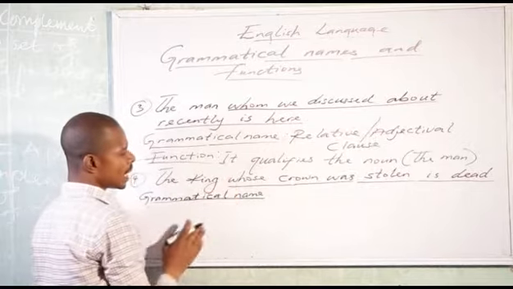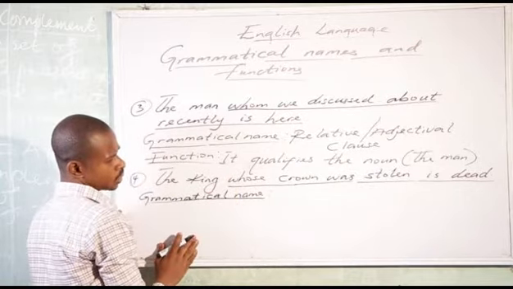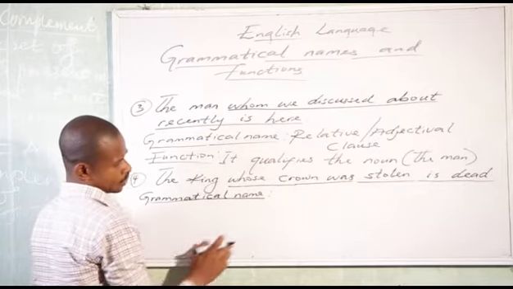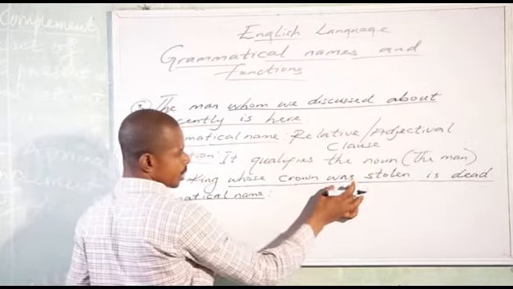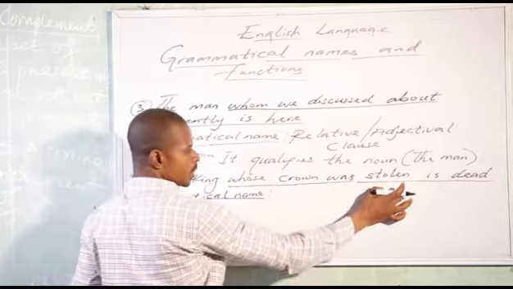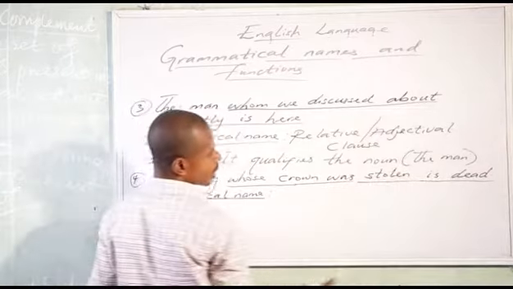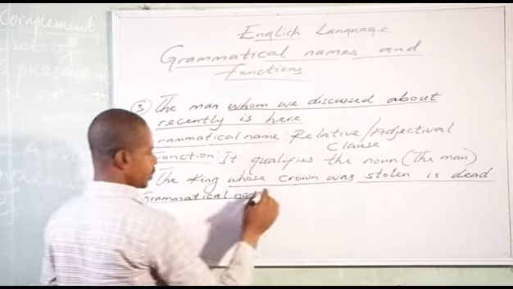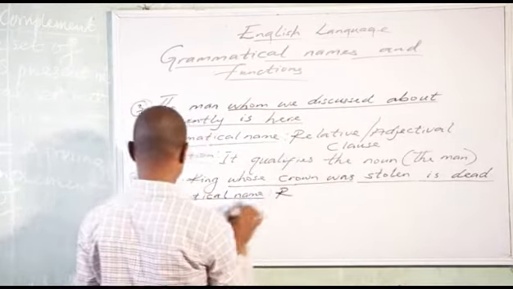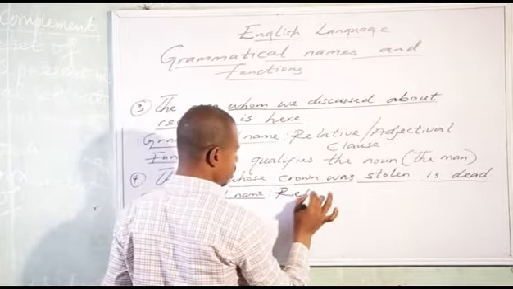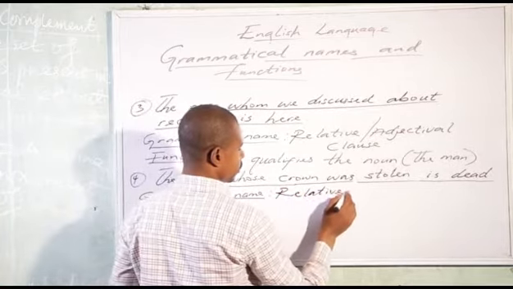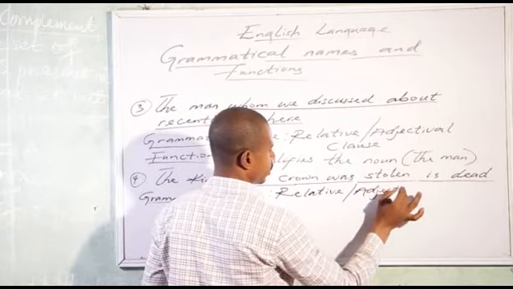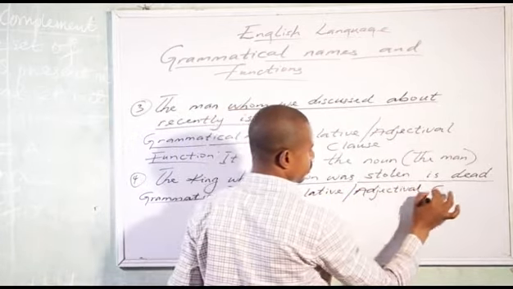If you look at the underlined expression, you will see that we have three verbs here. Was, auxiliary verb. Stolen, lexical verb. Is, auxiliary verb. So this is a clause. The grammatical name is relative or adjectival clause.